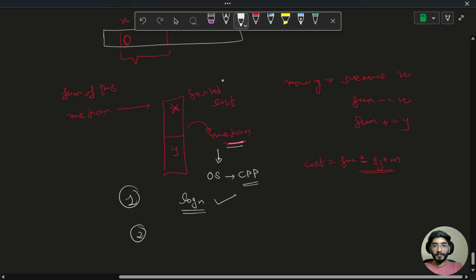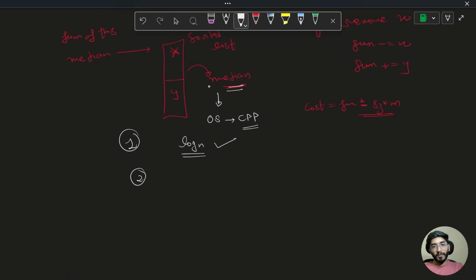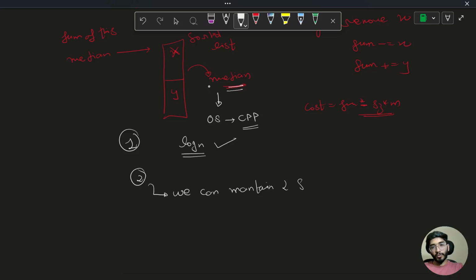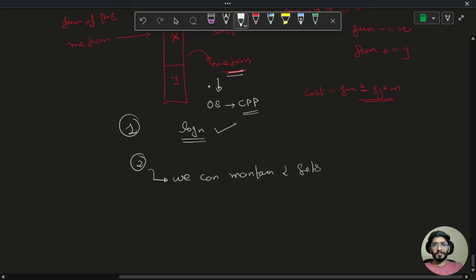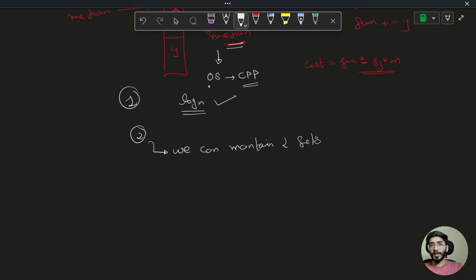The second way is to maintain the sorted list. What we can do is maintain two sets. There is, I guess, a similar thing in heaps also, where you can maintain two heaps and two sets. Both of the things are working in the same way. So we can maintain two sets.